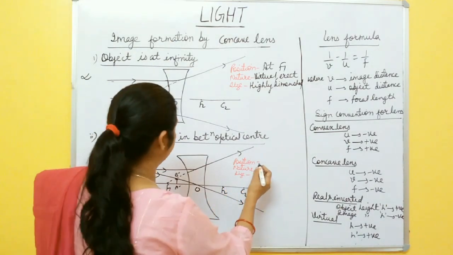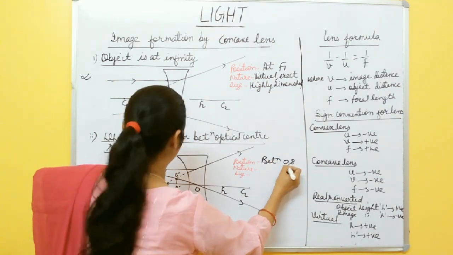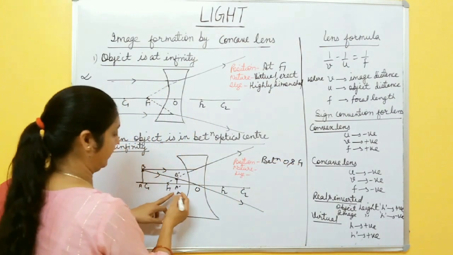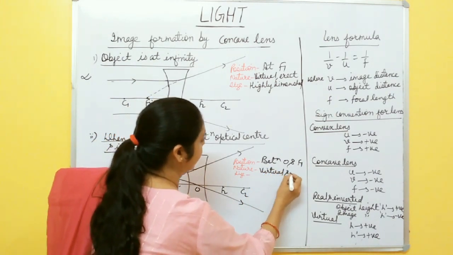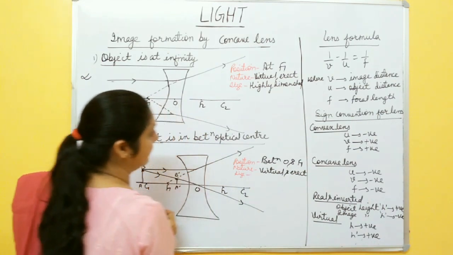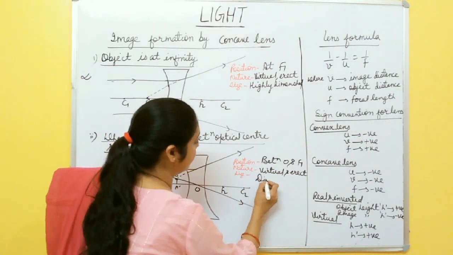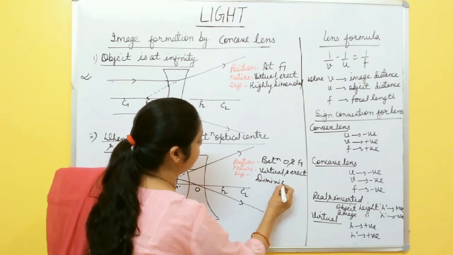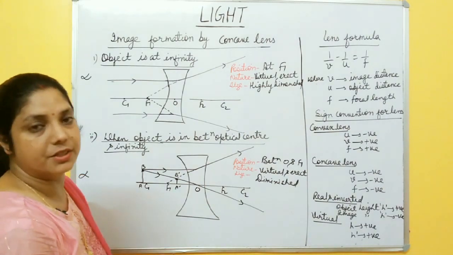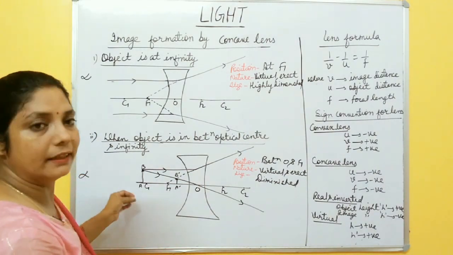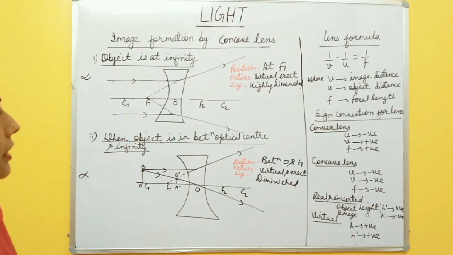Okay, so you can write position is between O and F1, right? Nature is again virtual and erect, and size is again diminished, or smaller in size than the object. A diminished image is formed in case of this concave lens, always diminished, smaller than the size of the object. So these are the two cases in case of concave lens.